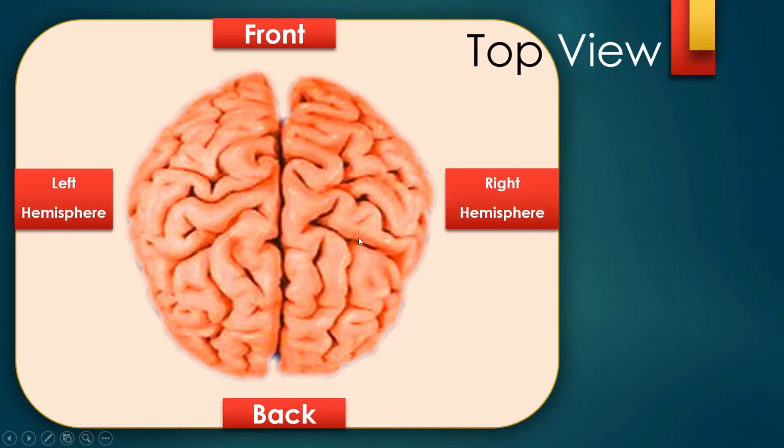With this, now we will see the top view. If we look at the brain from the top, you can see the frontal, then the right hemisphere, the left hemisphere, and the back. Every person has two hemispheres of the brain. We don't call it two brains. We call it the right hemisphere and the left hemisphere. The right hemisphere controls the left part of the body, and the left hemisphere controls the right part of the body.